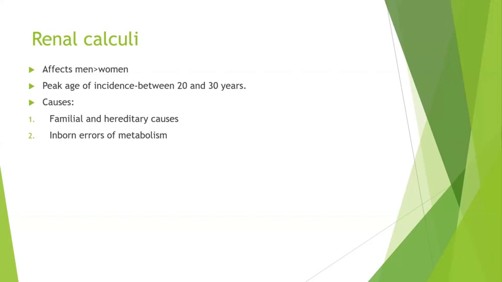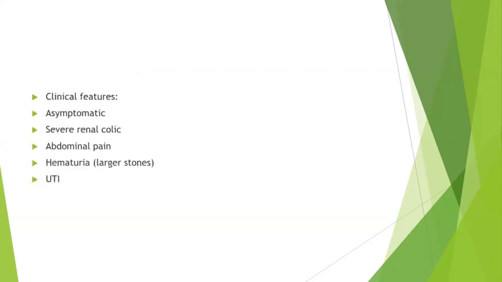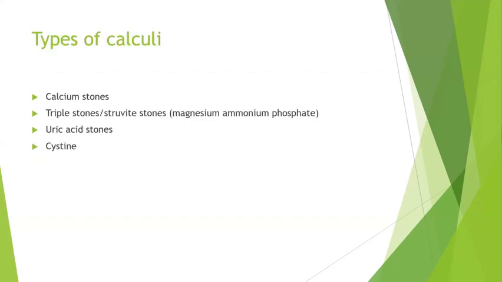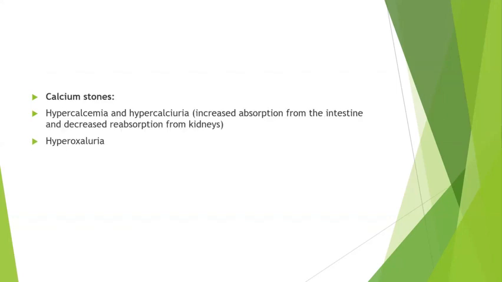Renal calculi most commonly affect men rather than women. It is familial and hereditary, and sometimes inborn errors of metabolism in calcium metabolism are identified. It can be asymptomatic, but severe renal colic is the usual presentation, with abdominal pain, hematuria or recurrent urinary tract infections. And you should be able to identify the types of calculi on ultrasonography. They can be calcium stones, triple phosphate stones, uric acid stones or cystine stones.